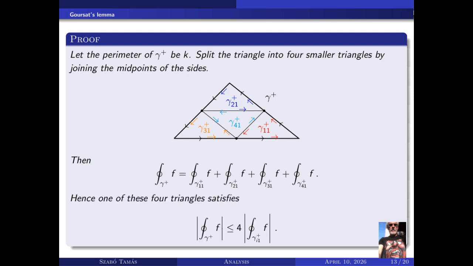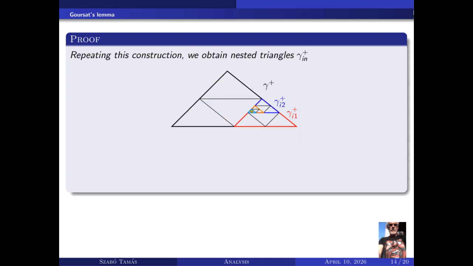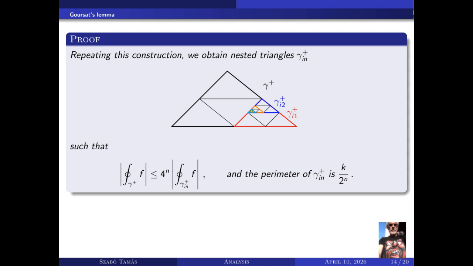Hence, one of these 4 triangles satisfies: the absolute value of the integral around the large triangle is less than or equal to 4 times the absolute value of the integral around that small triangle. Repeating this construction, we obtain nested triangles denoted by gamma_{I_n}^+, such that the absolute value of the integral around gamma^+ is less than or equal to 4^n times the absolute value of the integral around gamma_{I_n}^+, and the perimeter of gamma_{I_n}^+ is k over 2^n.